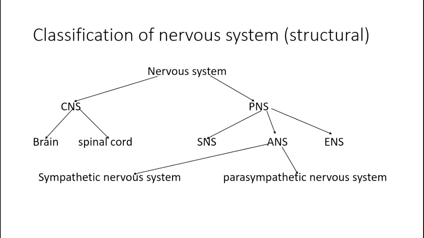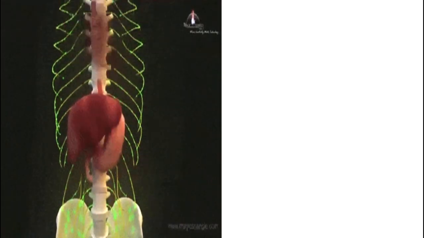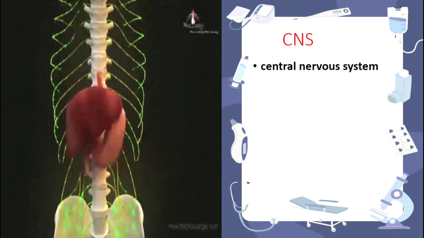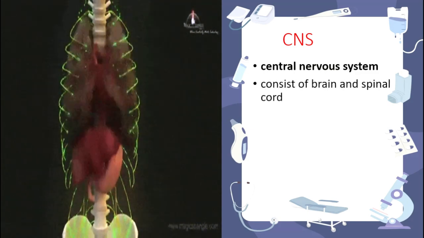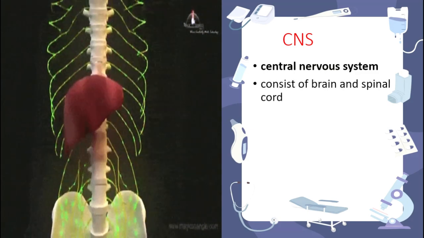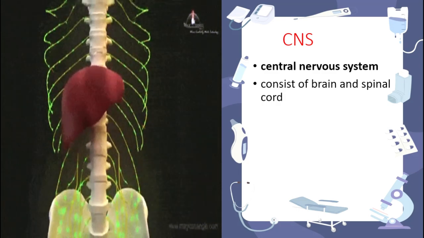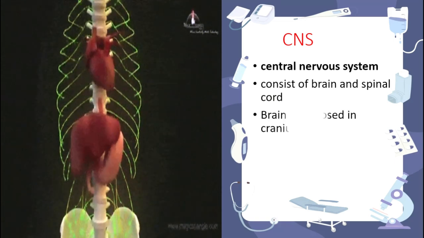In this video I have completely explained the brain and spinal cord, and in a further video we will learn about the PNS, that is the peripheral nervous system. The brain and spinal cord are explained clearly and in detail. So first, what is the CNS? We know that CNS is the central nervous system, which is mainly controlling our body. CNS mainly consists of the brain and spinal cord. The brain is enclosed within the cranium and the spinal cord is enclosed in the vertebral column.